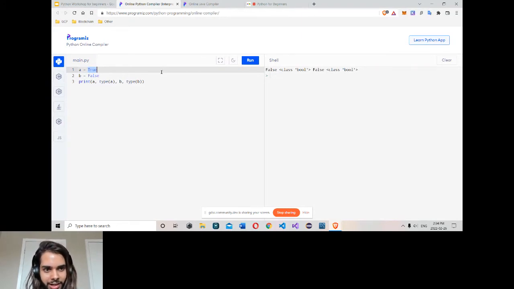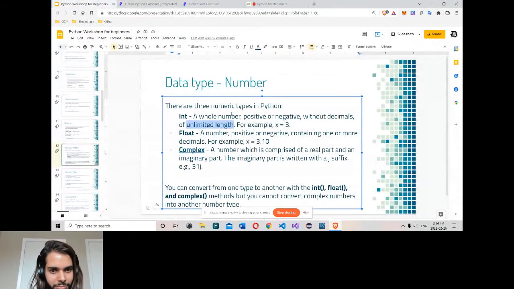Python never describes any limit, like an integer can't be more than 2.2 billion. They never describe it anywhere. It's simply that the compiler has some memory limit. With Java and C they describe that an integer can't be longer than this many billions. In Python, integer simply has no limit. Example, x equal to 3. It's an integer.